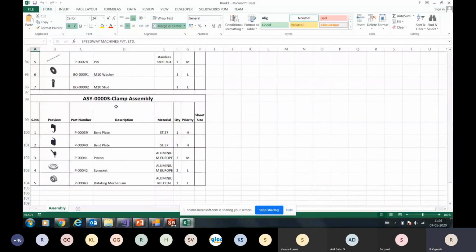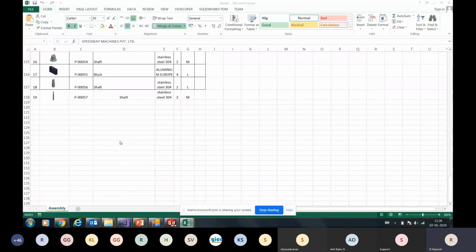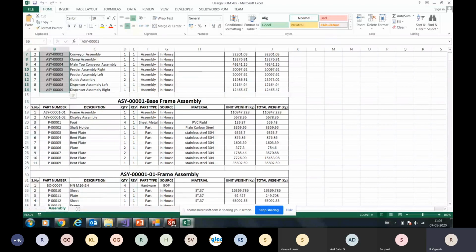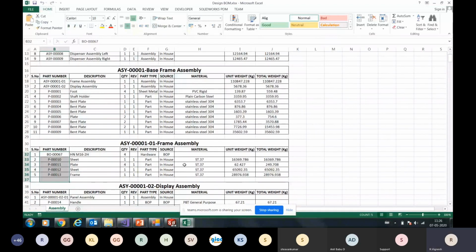So this BOM is with images. Now I'll show you the BOM without images. This was a design BOM created without images. Again, this is the first level of my machine, and it has categorized the first level. So it has given you a detailed BOM.